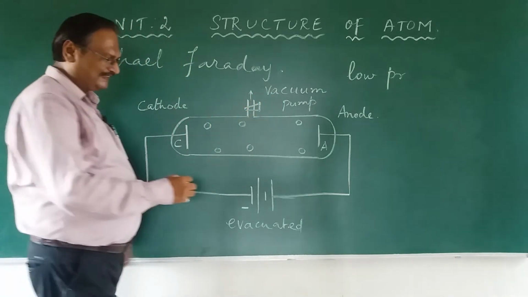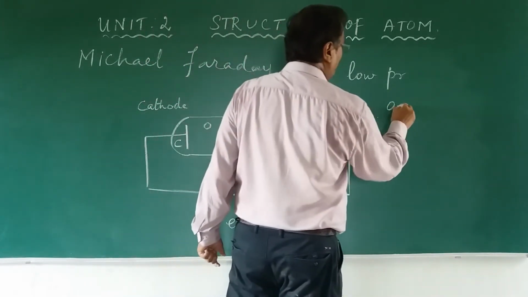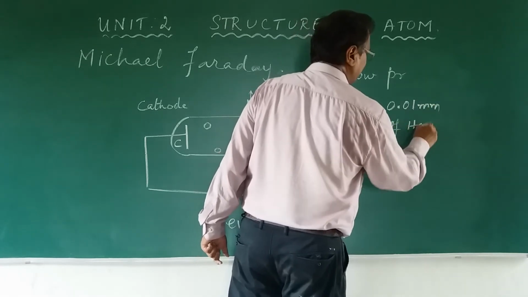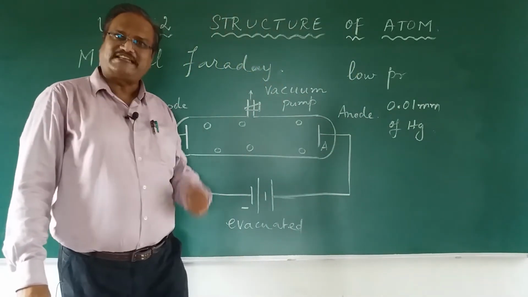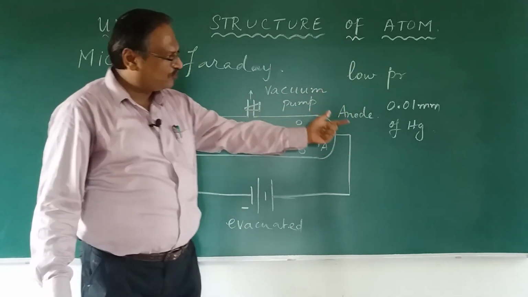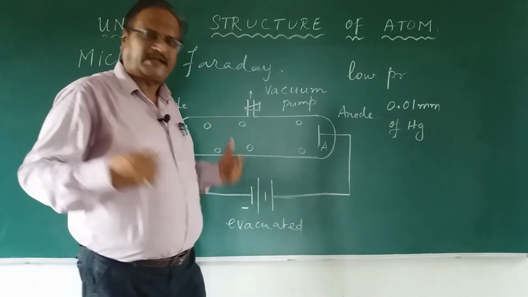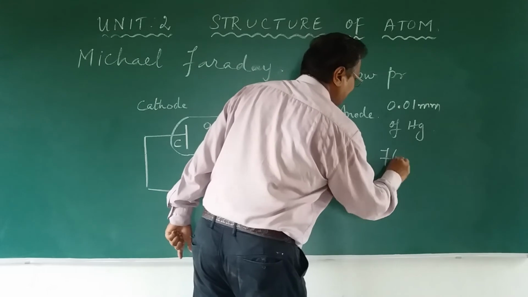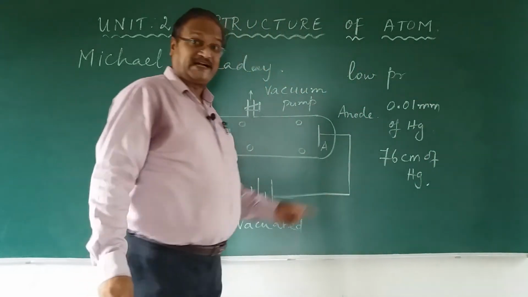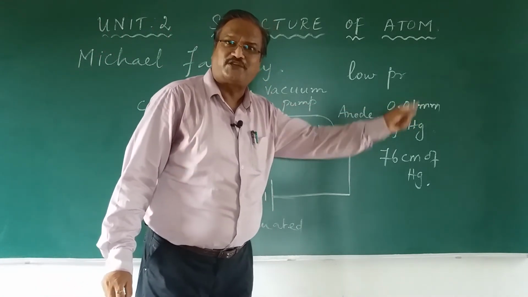And then at a very low pressure, which is 0.01 mm of mercury, barometer. I will teach you in first year, second volume, properties of matter. I will teach you about barometer. Normal atmospheric pressure is 76 centimeter of mercury, we say. But here inside it is 0.01 mm of mercury.